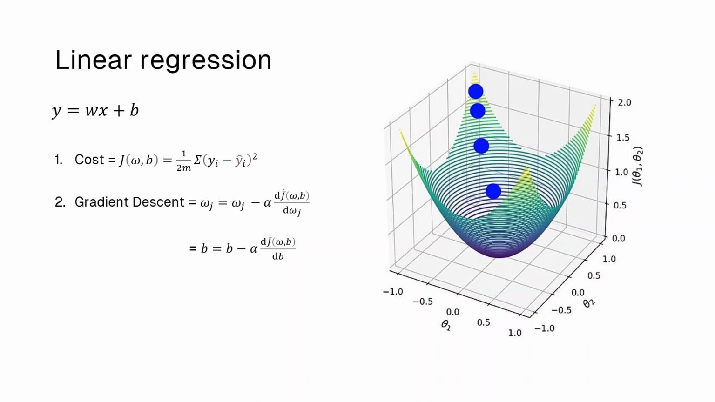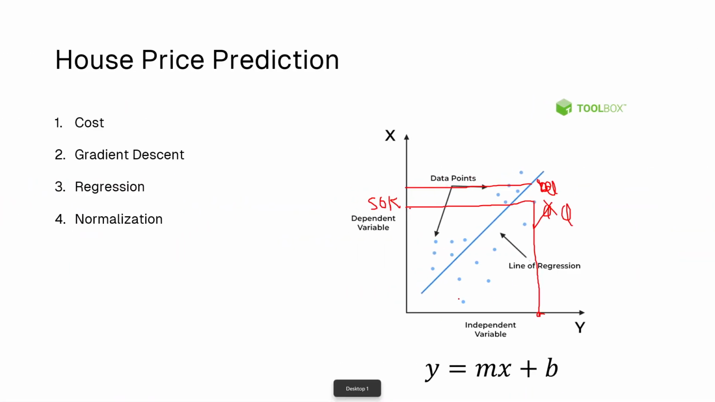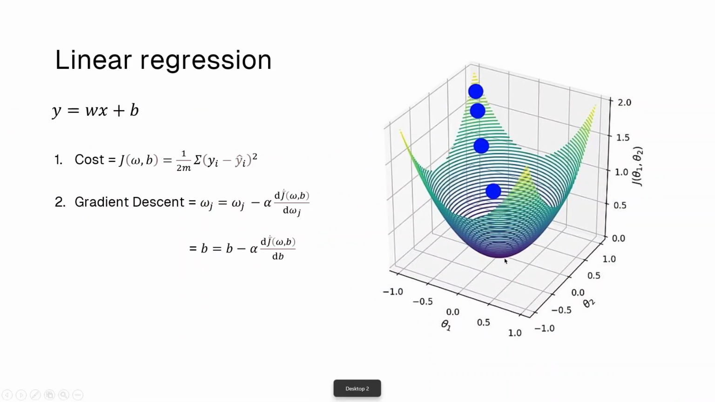Now, what the cost measures is how far these points are from the line. So let's say I have a line here all the way here. All the points are really far, so this line is not a good line. But this line, the blue line, is a much better line. That's what the cost measures, and that is what you are trying to get to over here, the global minimum, the best line.